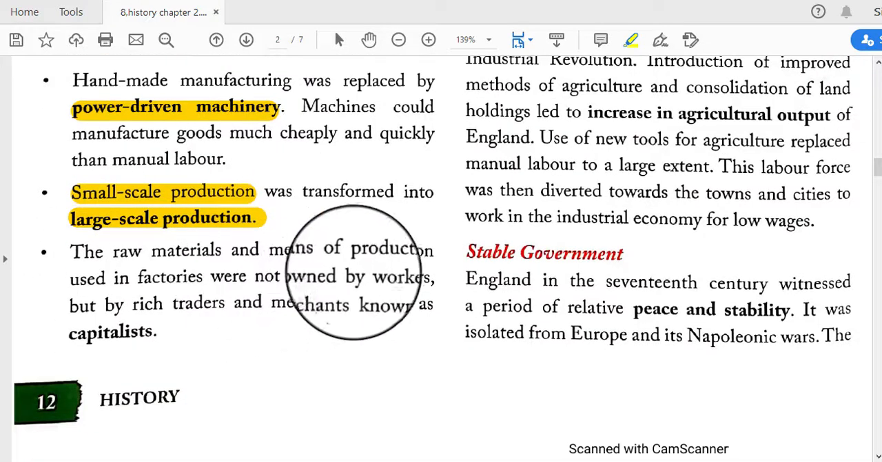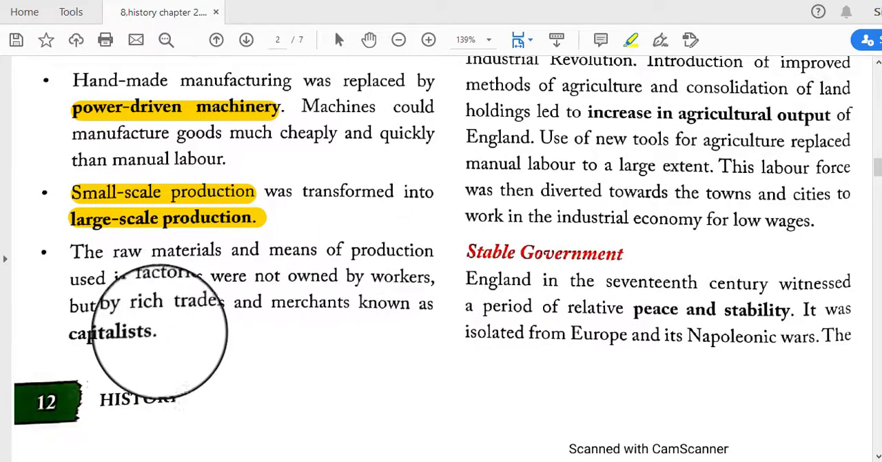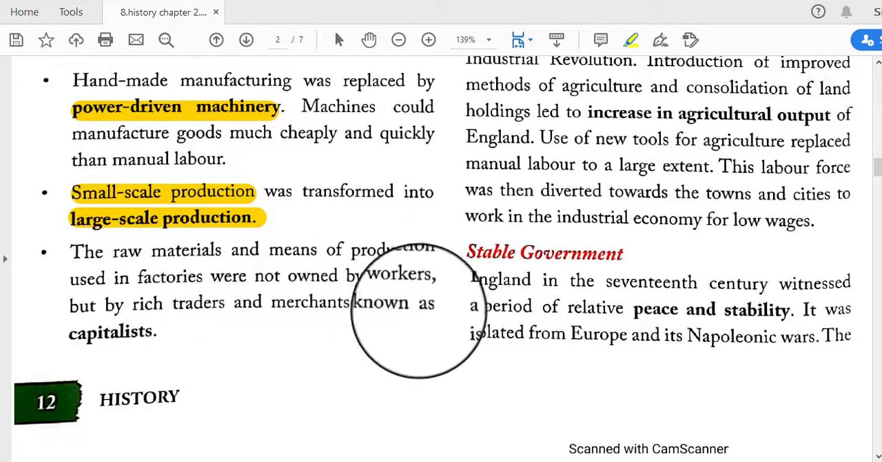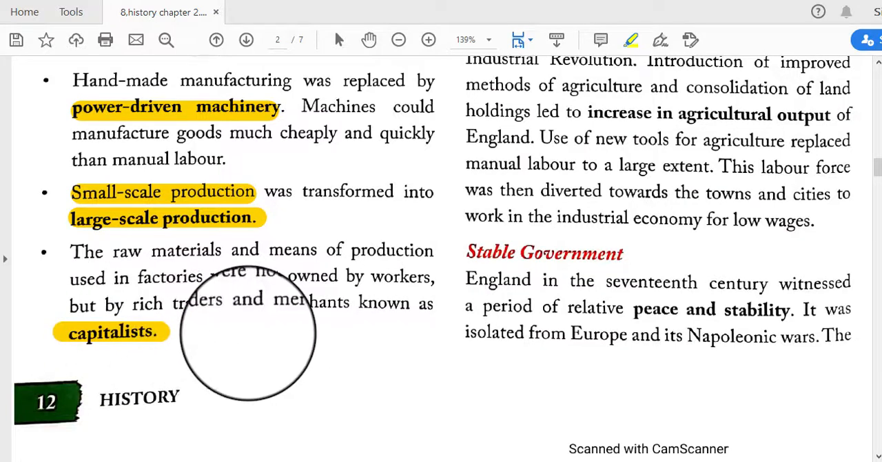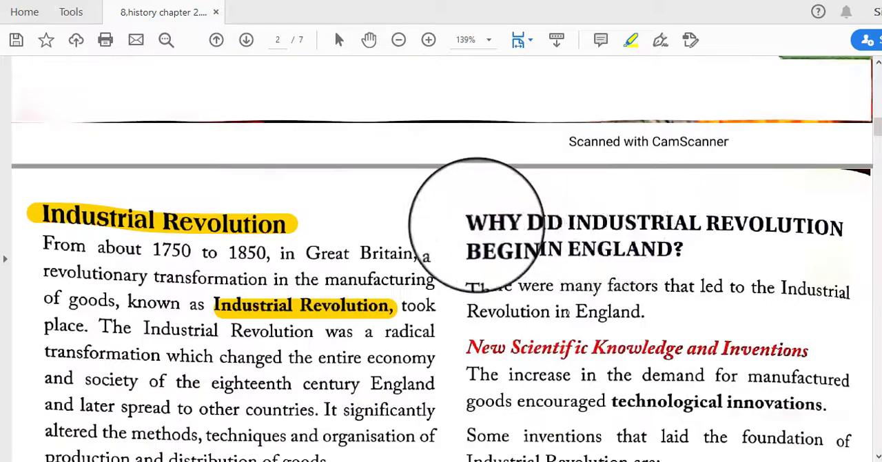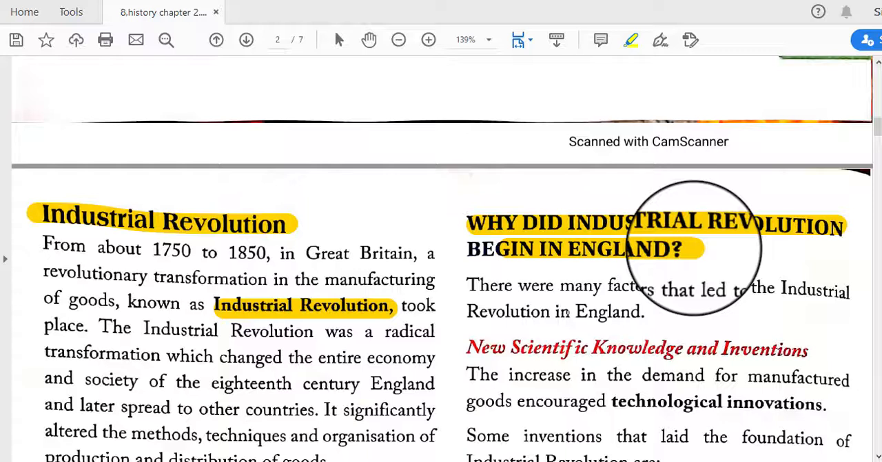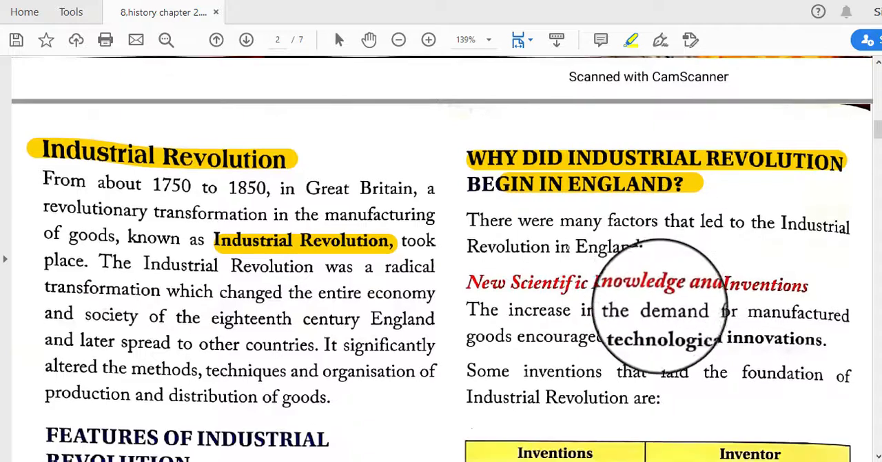The raw materials and means of production used in factories were not owned by workers, but by rich traders and merchants known as capitalists. And capitalists, who have the money, engage their money in the production. And why did the Industrial Revolution begin in England? There were many factors that led to the Industrial Revolution in England.